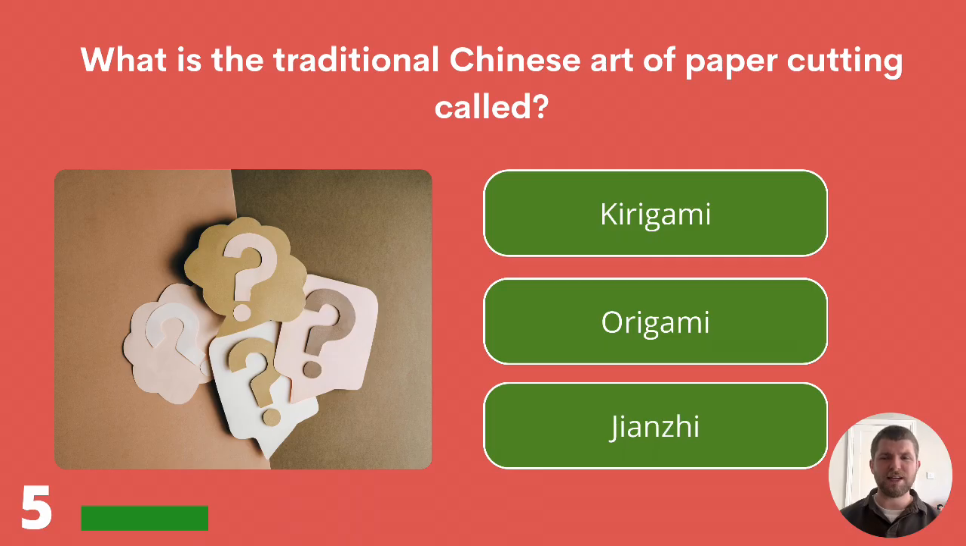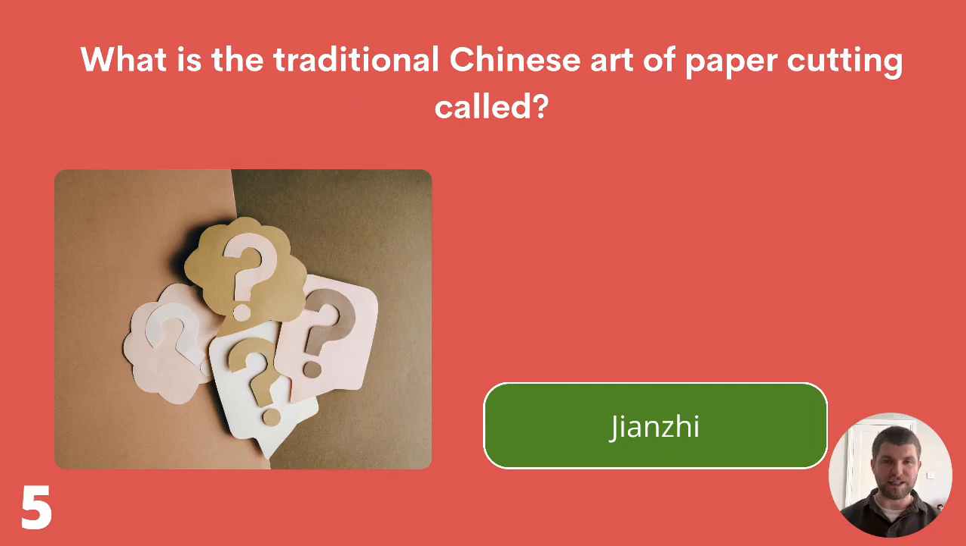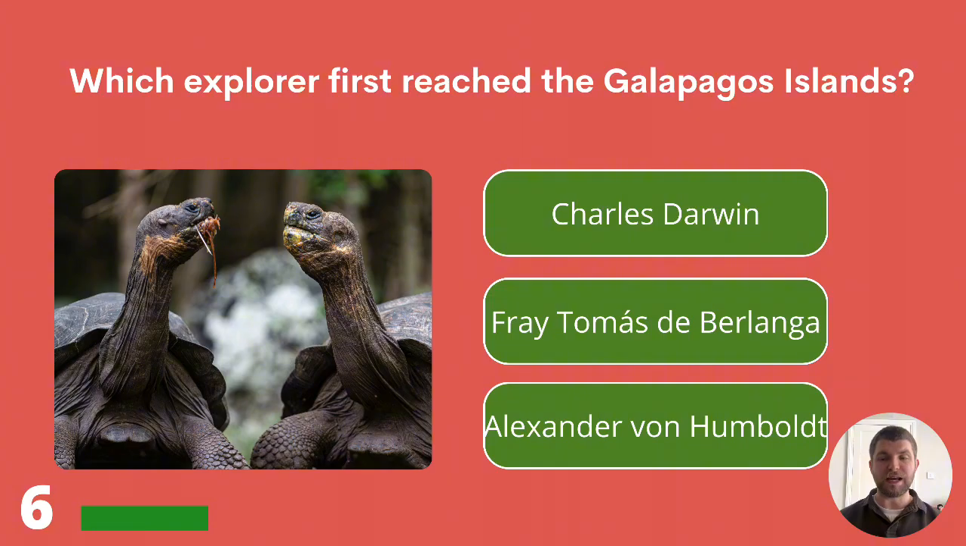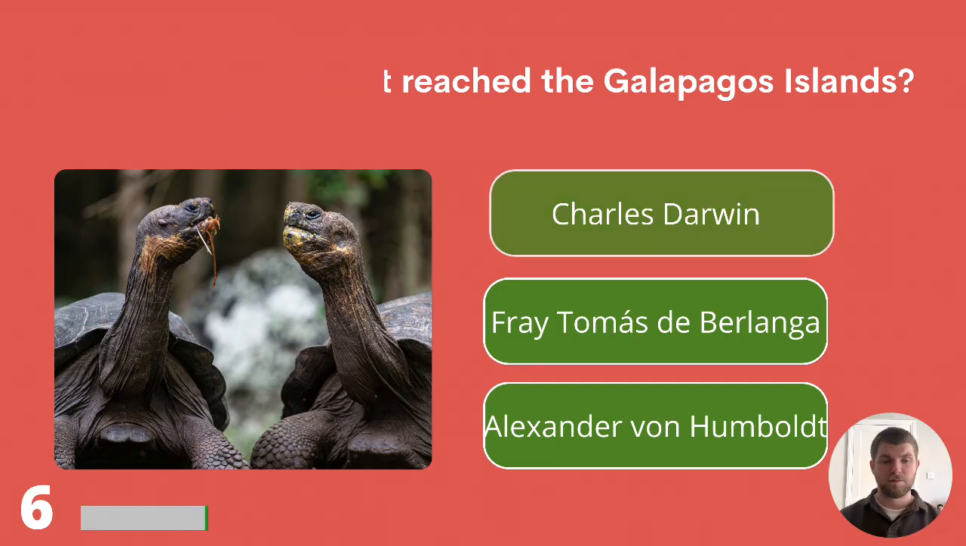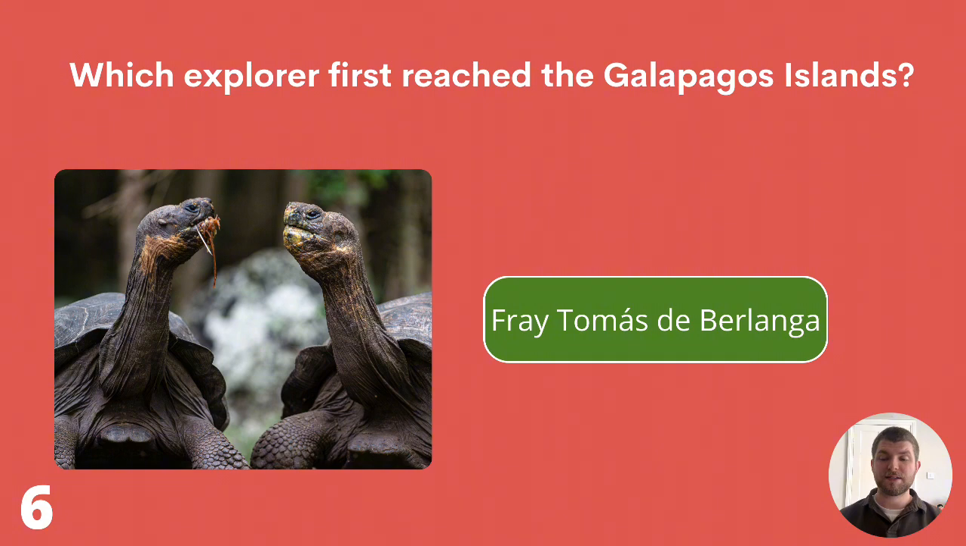What is the traditional Chinese art of paper cutting called? Kirigami, origami, or zhanji? The answer is zhanji. Which explorer first reached the Galapagos Islands? Charles Darwin, Fray Thomas de Berlanga, or Alexander von Humboldt? The answer is Fray Thomas de Berlanga.